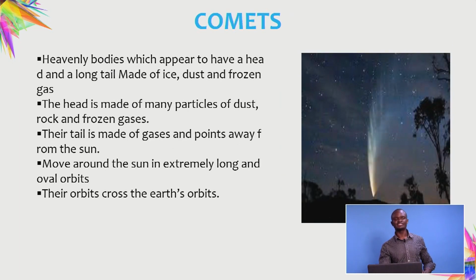Then we have our second celestial body, that is the comets. Comets are heavenly bodies which appear to have a head and a tail. The heads of comets are made of particles of dust and frozen gas, and their tails are made of gases, and we say these tails point away from the sun. So those are comets. They also move around the sun just like the planets. That is why we include them as components of the solar system.